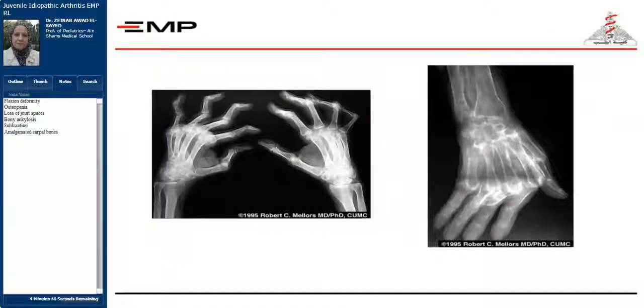These are X-ray pictures of patients with long-standing juvenile idiopathic arthritis, and here we will see the effect of the disease on the joints and the disabilities and deformities that it causes. In the X-ray on the right-hand side, you will see that there is flexion deformity of the fingers, and if you look meticulously, also you will see that there is very much decrease in the bone density, what we call in X-ray findings osteopenia.